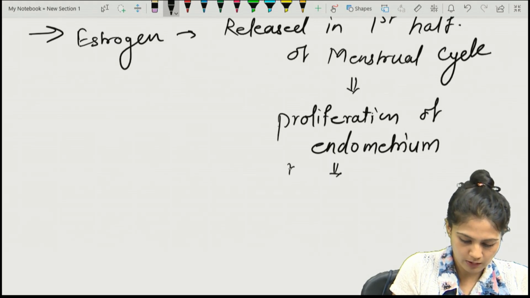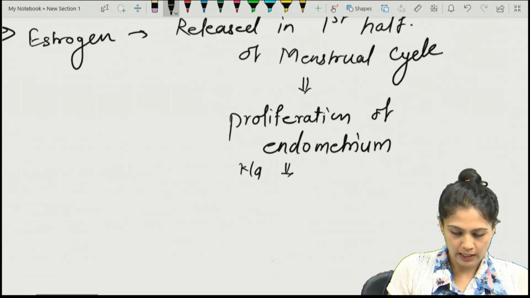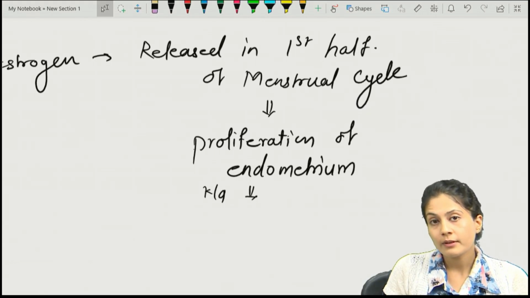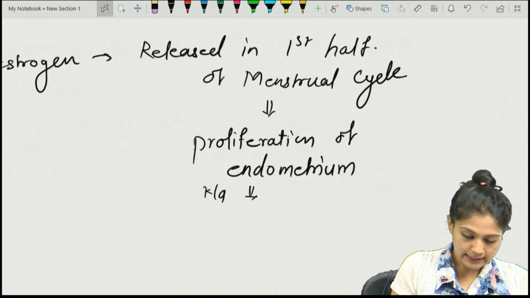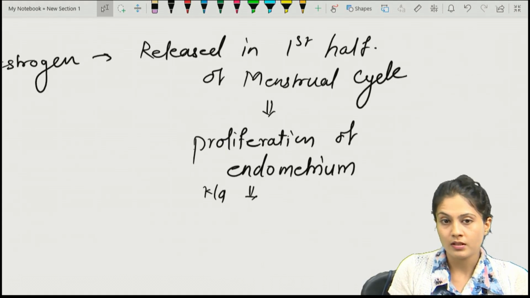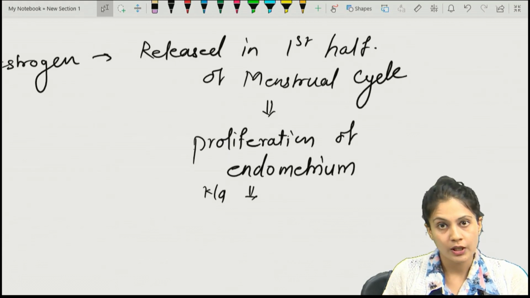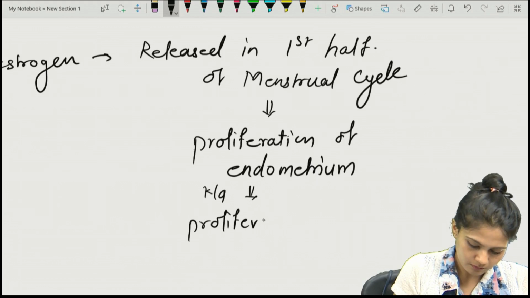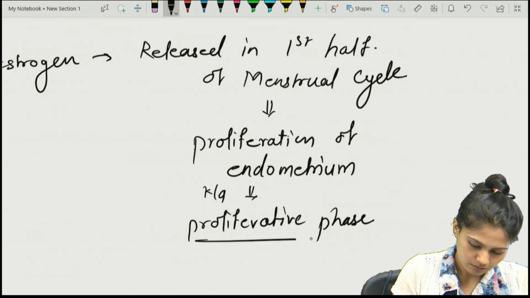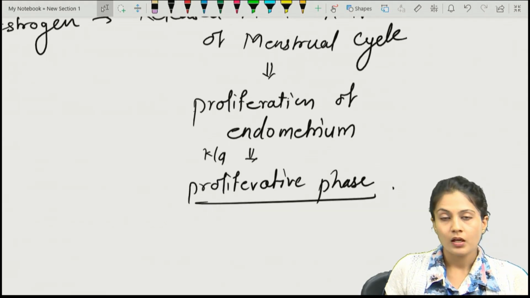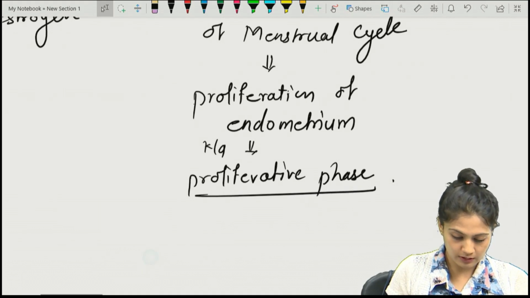So it is also known as the follicular phase, because the growth and development of the follicles are going on. Similarly, at the same stage, it is causing the proliferation in the endometrium, so it is also known as the proliferative phase, right? But it is not the secretory phase.